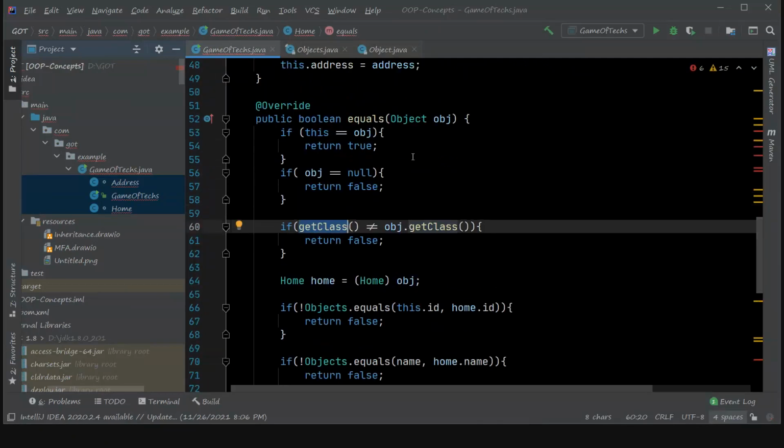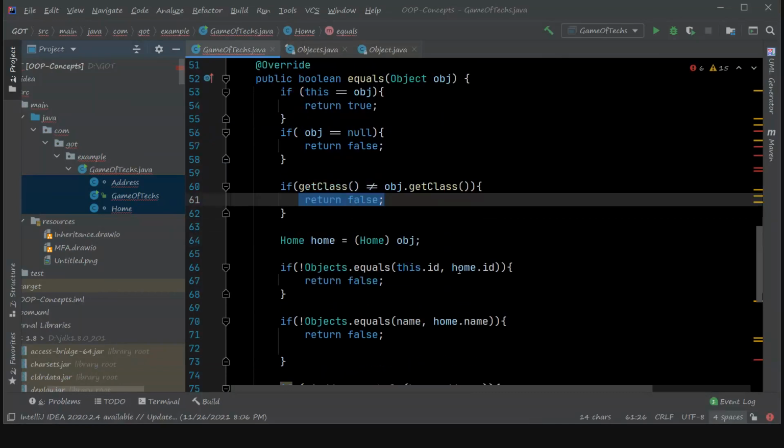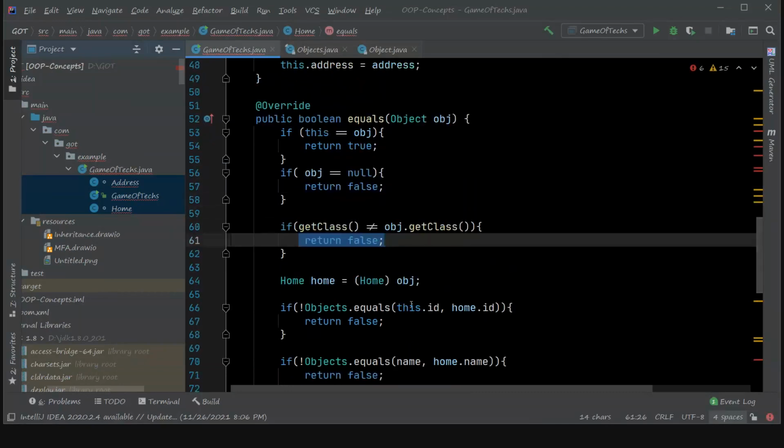Sometimes a child object can be given to the equals method as the input object. So we need to check that both the objects we are looking for equality have the same class. So we take this dot getClass and check against object dot getClass. If both are the same, then it is fine. Otherwise you can immediately return a false, saying that it is not matching.